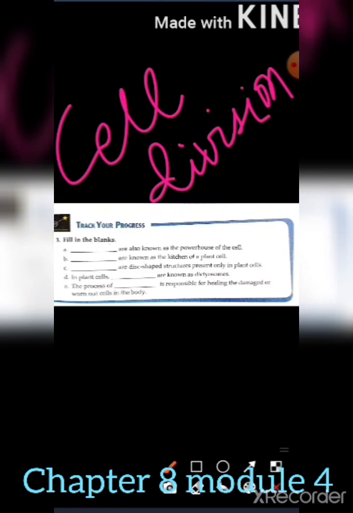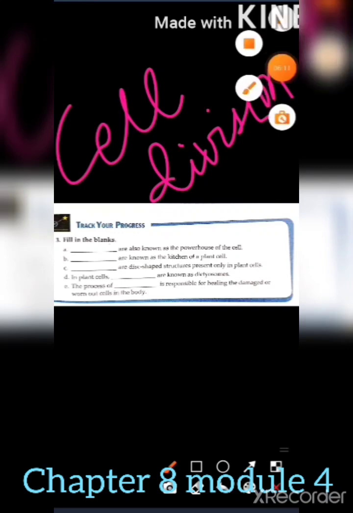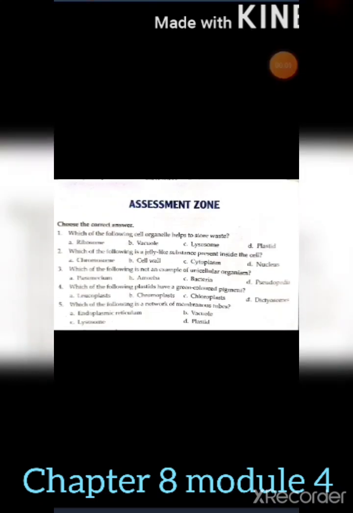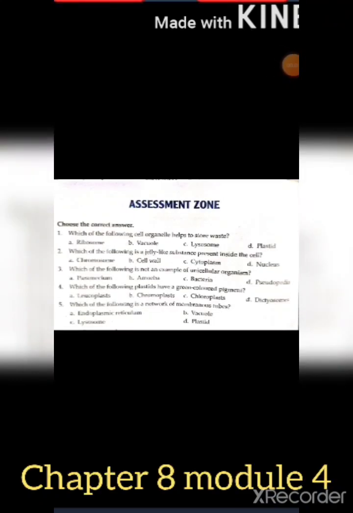So this is the track your progress second. Then we shall discuss now assessment zone. Choose the correct answer. So first is, which of the following cell organelle helps to store waste? So it is B, vacuole, which is used to store waste. Which of the following is a jelly-like substance present inside the cell? It is cytoplasm, which is jelly-like substance and in which all the cell organelles are suspended.